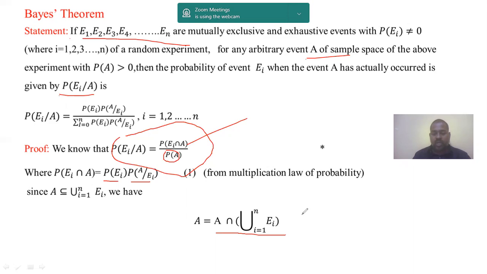So E1 union E2 union E3 union and so on. The generalized form is represented here as the union of i from 1 to n of Ei.